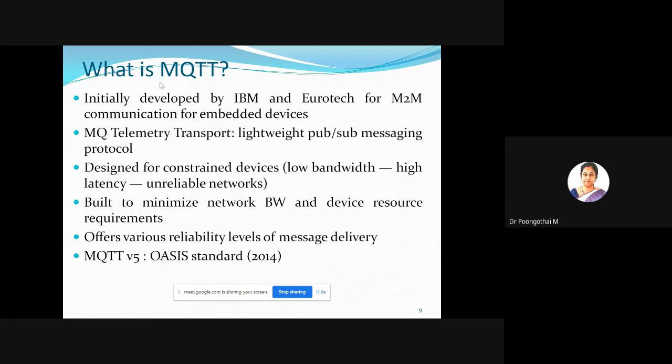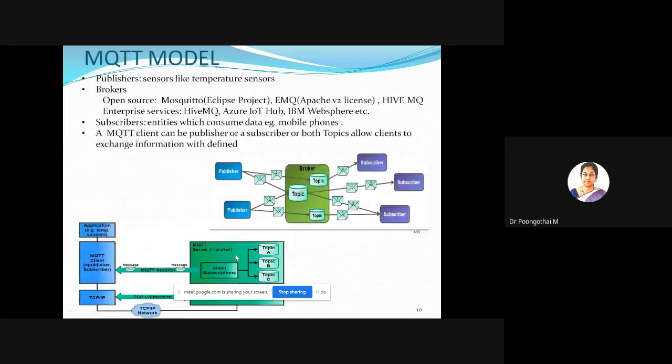So it is a lightweight publish and subscribe messaging protocol designed for constrained devices, mainly for low bandwidth, high latency, and unreliable networks. The recent release of MQTT is version 5, OASIS standard 2014. Okay, so this is the MQTT model.